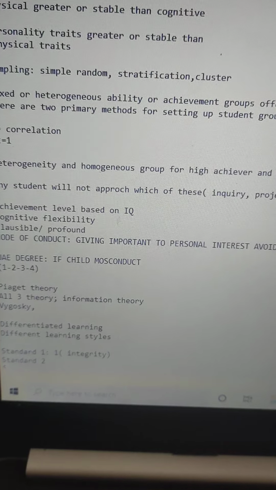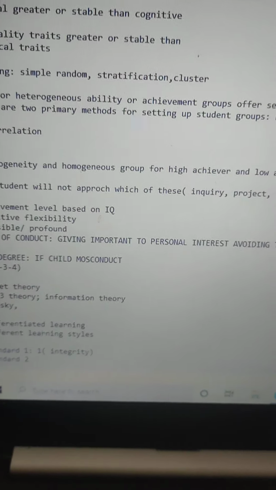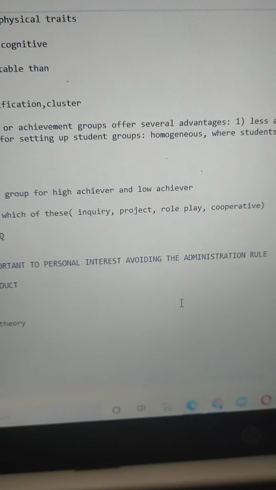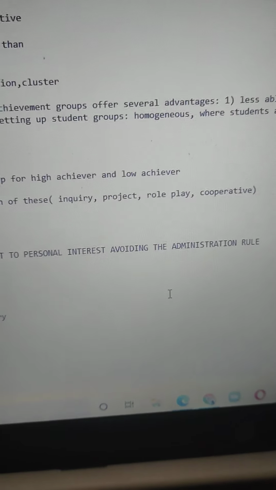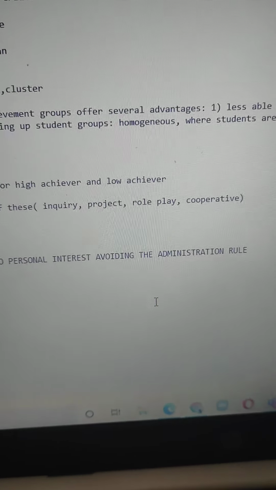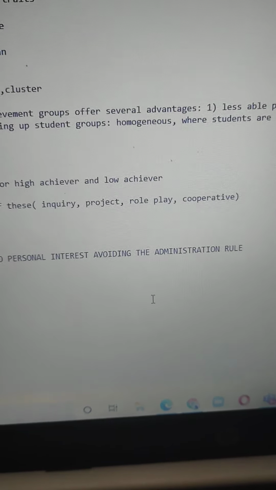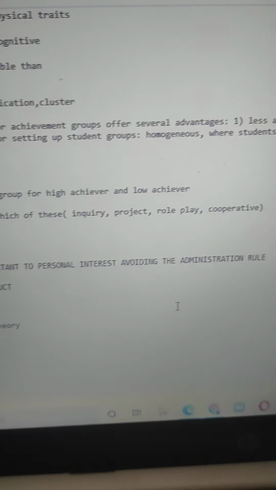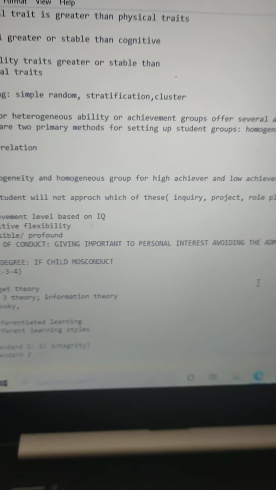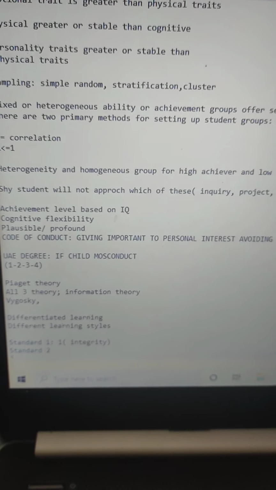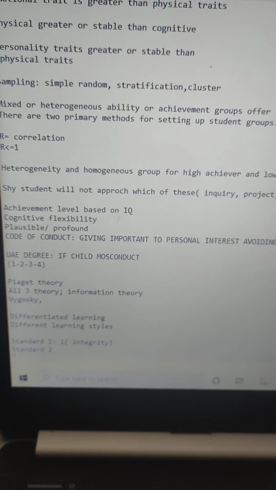Then there was a question about shy students. Which of these will a shy student approach? Will it be the inquiry method, project-based learning, role play, or a cooperative learning method? And there were questions about the achievement level.